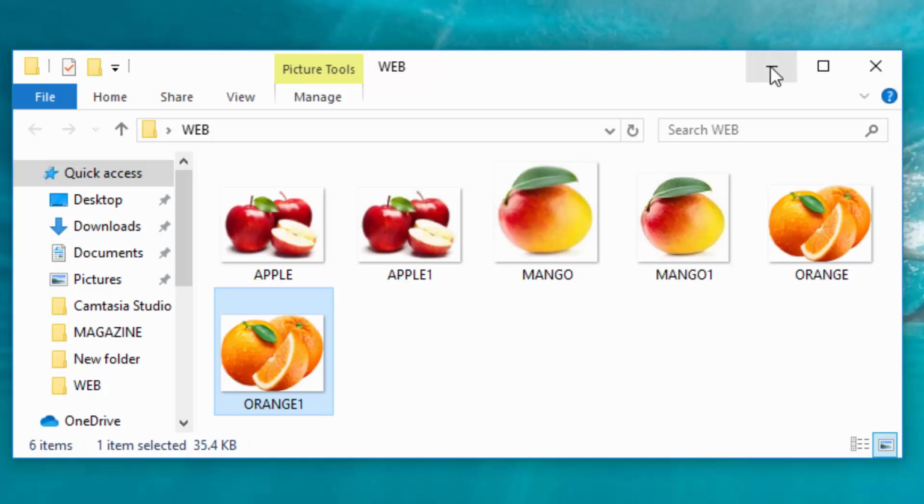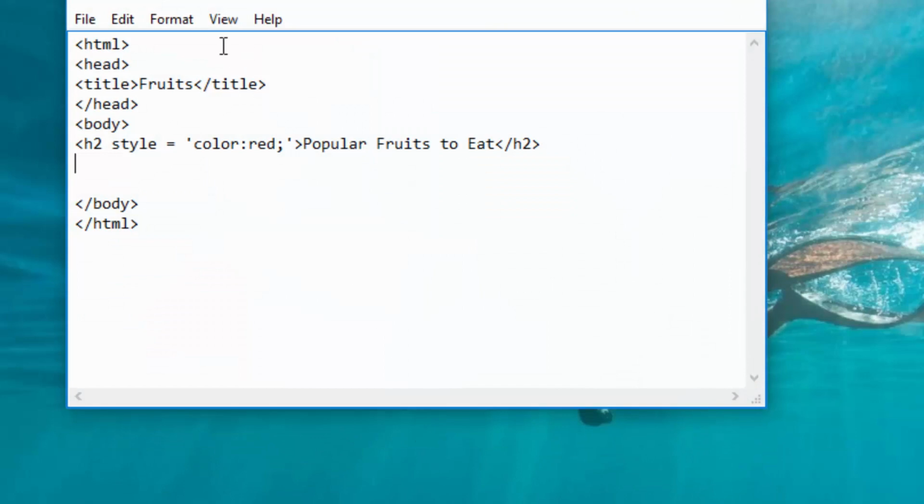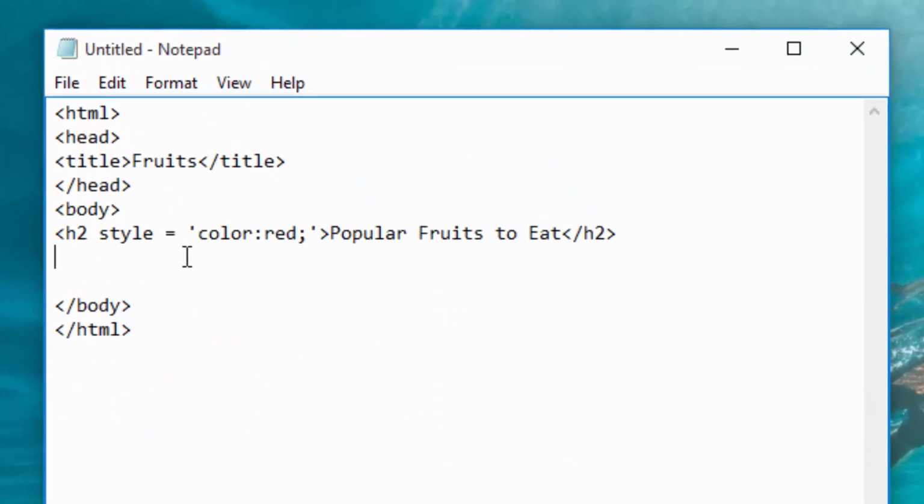So I will come back here and write here my image tag, image source. Then I can have here orange.png.